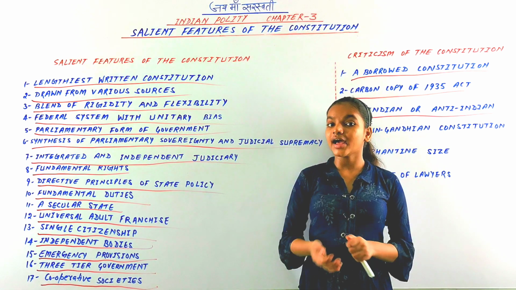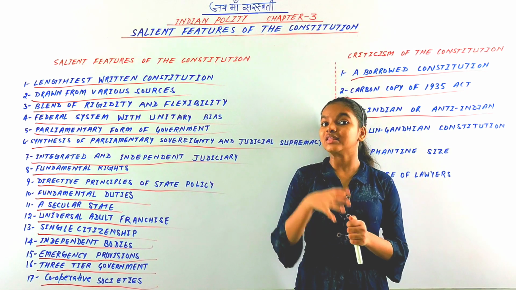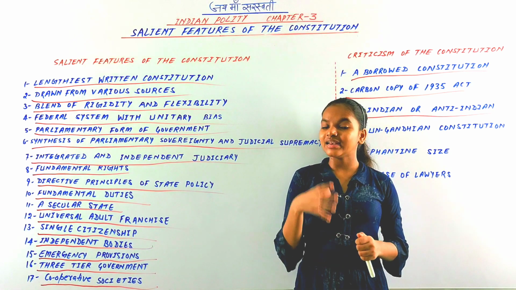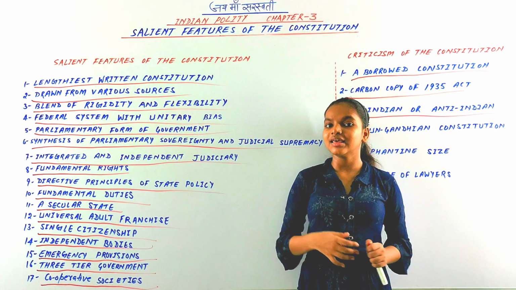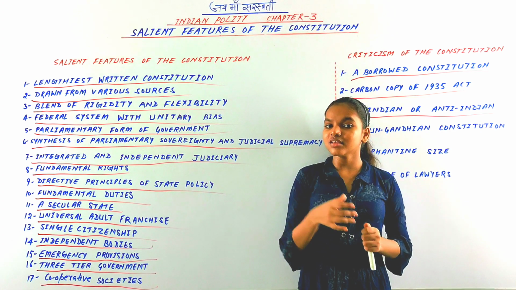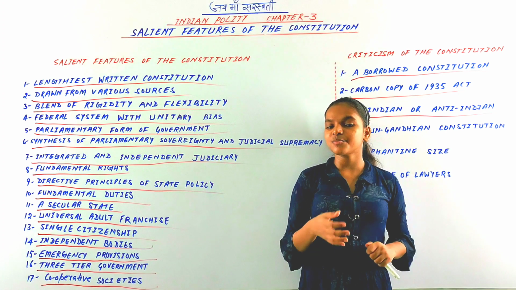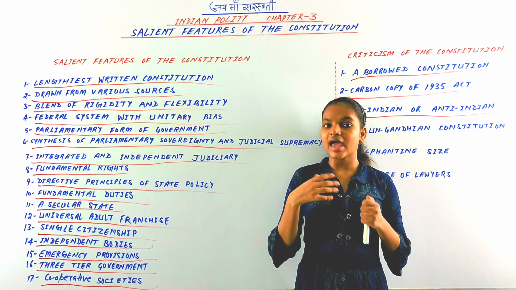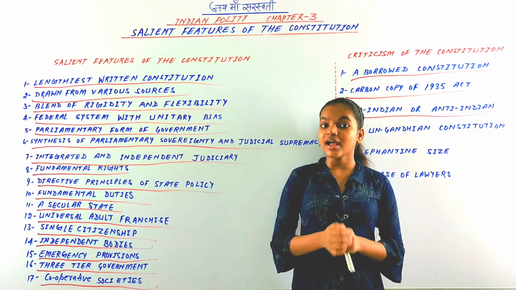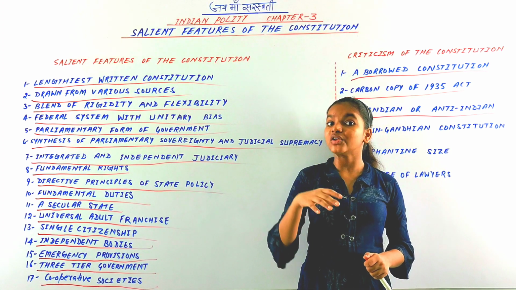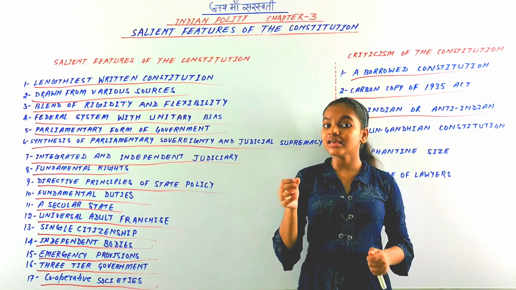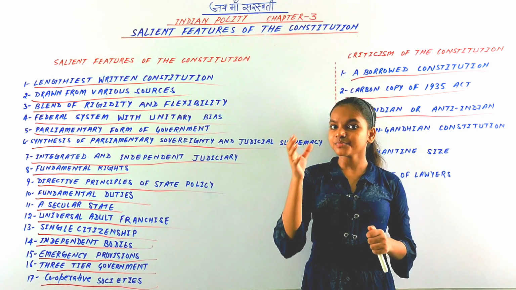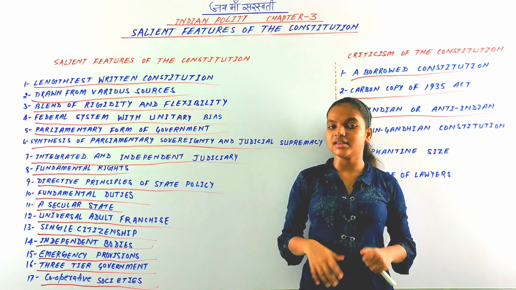And there have been so many comments on this as well. K. Hanumanthaiya, who was a member of the Constituent Assembly, said that we wanted the music, the melody of the veena or sitar, but here we have only the music of an English band. This is because the constitution makers were educated that way. He is saying that he wanted the melody of Indian tradition and culture, but here he has only the spirit of Westernization.